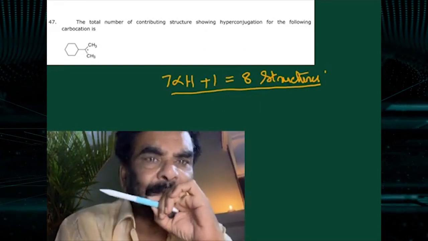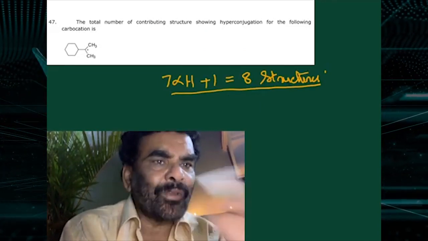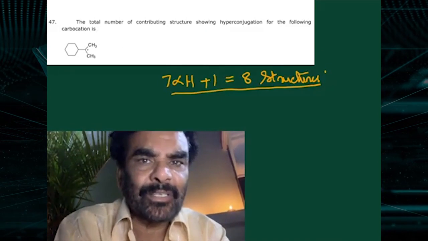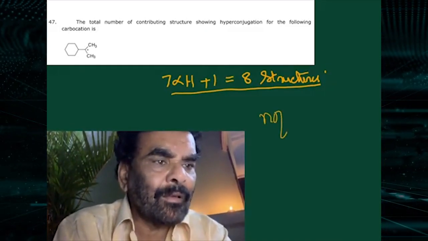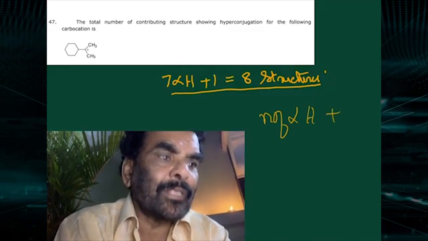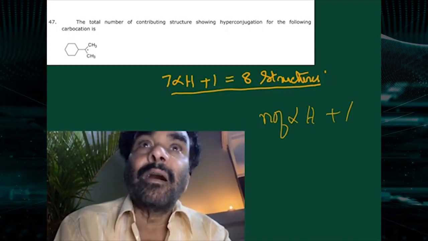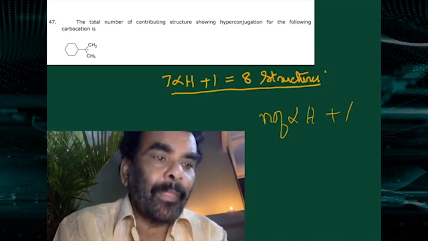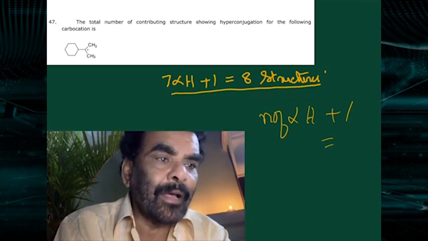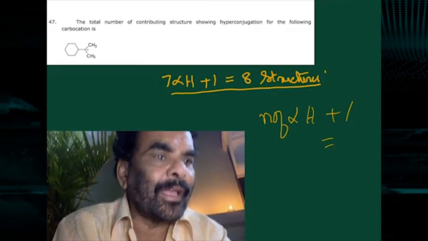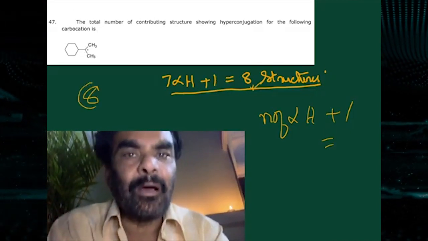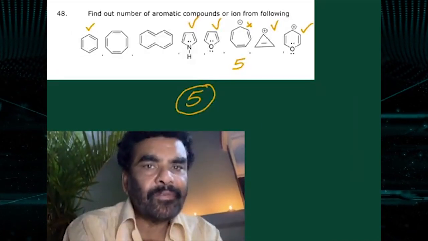And next one is the total number of contributing structures for hyperconjugation for the following carbocation. Number of alpha hydrogens plus 1 is the number of structures. 7 plus 1, 8 structures. 8 is the correct option for this.